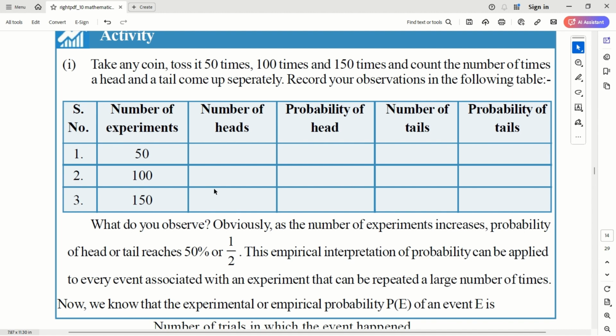Either you get a head or you get a tail. Definitely a coin cannot stand, and we rule out that the coin can stand on the edge, right? So there are only two events. So theoretically, heads or tails each has a 50% chance. Now your real experiment should also converge to the same values.